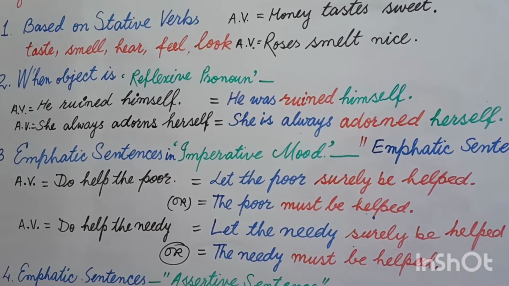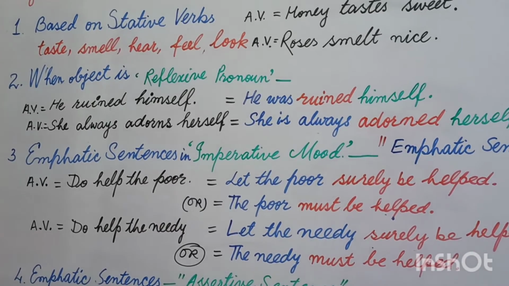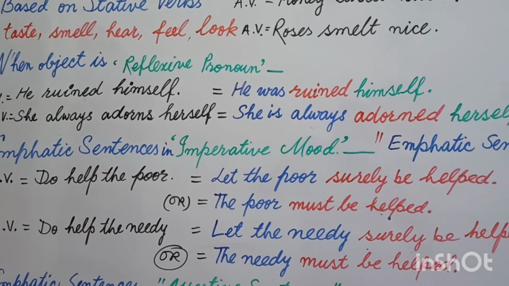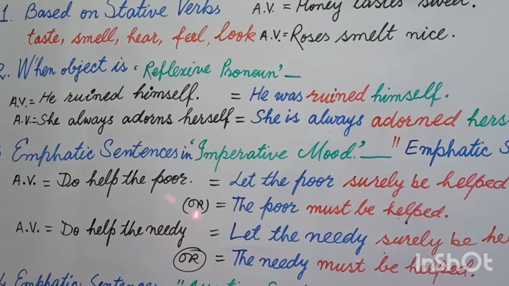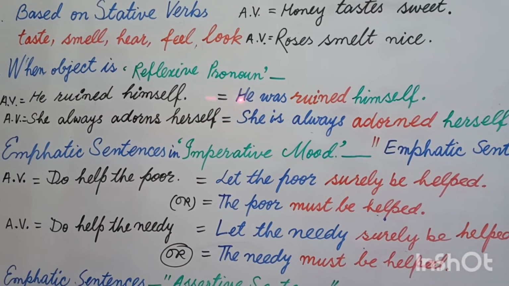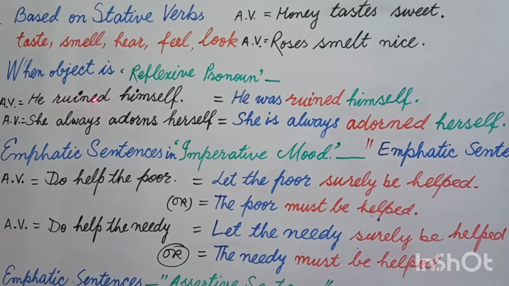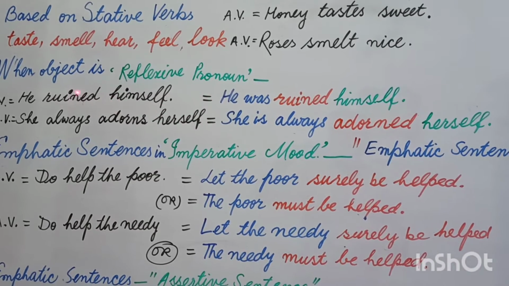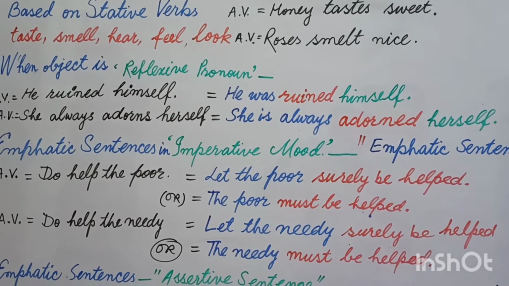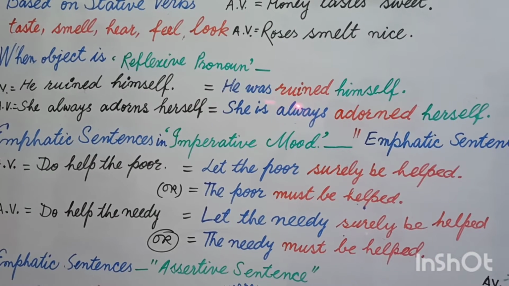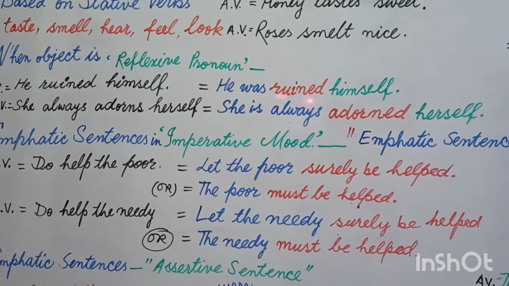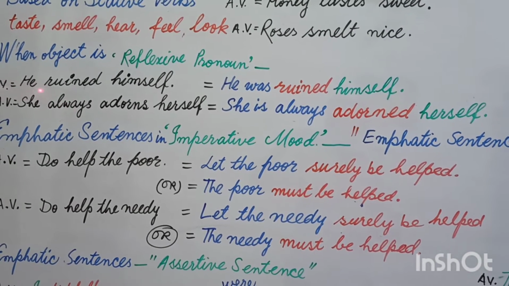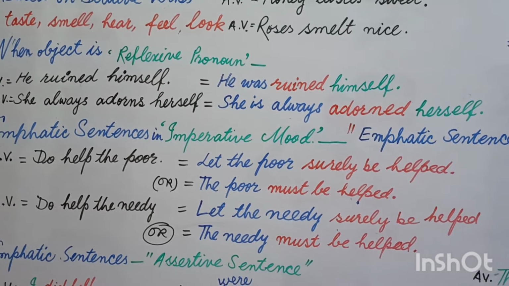He ruined himself. He is changed into him and him is changed into he. That's why your passive voice will be he was, because this him, when you will change this him into subject, it will remain he. And ruined, because of this second form ruined, you will change into past indefinite. The passive voice of past indefinite is based on was plus third form and were plus third form. According to he, you will write was and third form. He was ruined himself. Himself will remain the same because he will come in the ending and it will remain the same.